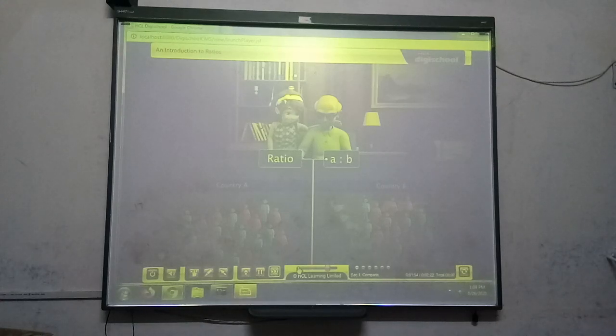So, the ratio of grandfather's age to Sarah's age is 5 to 1 and is written as 5 colon 1. Similarly, the ratio of the number of people in country A to the number of people in country B is 2 to 1. What this means is that the population of country A is so large that for every one person of country B, there are 2 persons in country A.